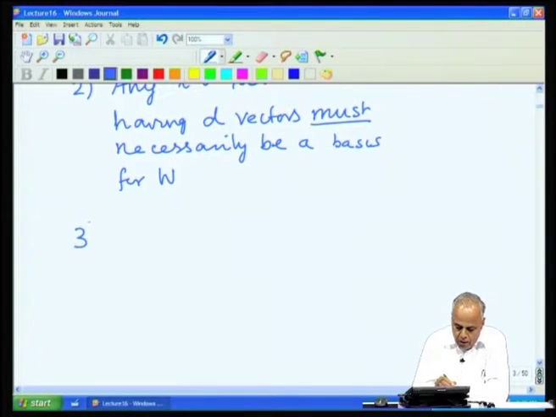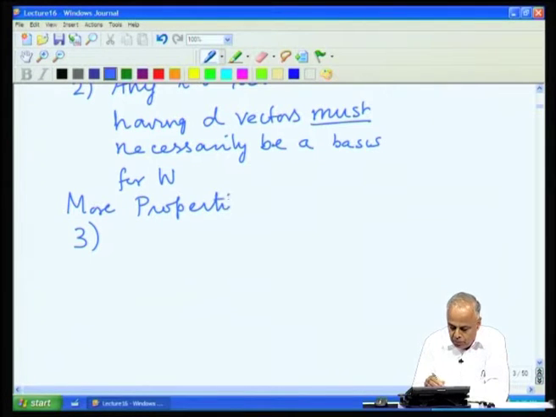We shall now look at some more properties of finite dimensional spaces. These were the properties which we saw last lecture. Now, we look at more properties of finite dimensional subspaces.